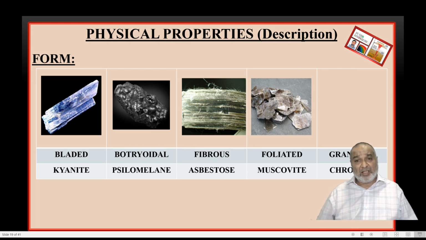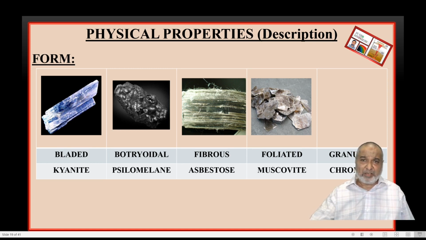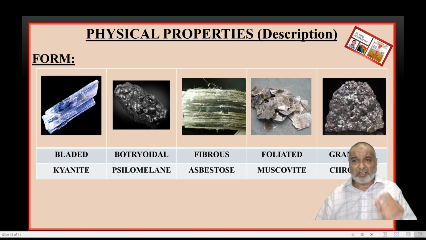Mica will be used as an insulator. Yes, the mica, and India is the number one producer in the world. We have been exporting this mica, and Bihar is the main state which gives the production of muscovite. Next one, the chromite, granular form.